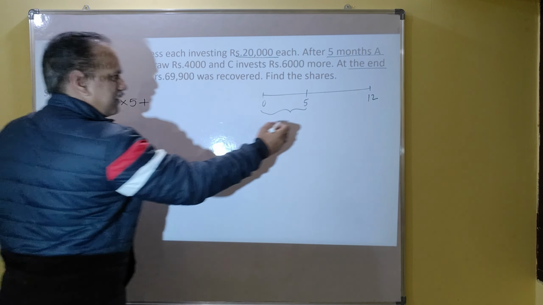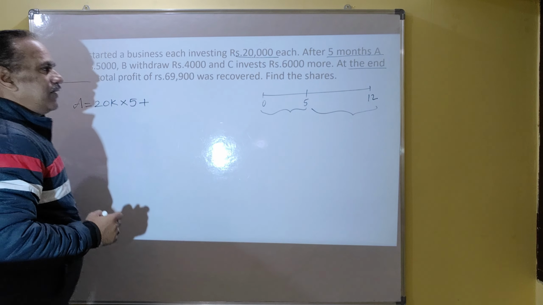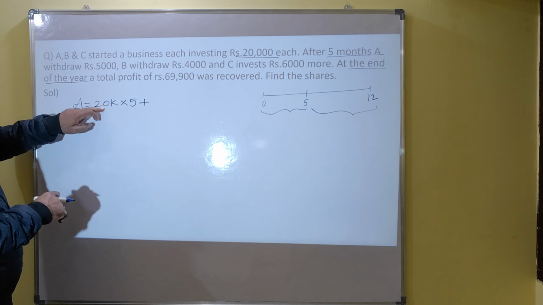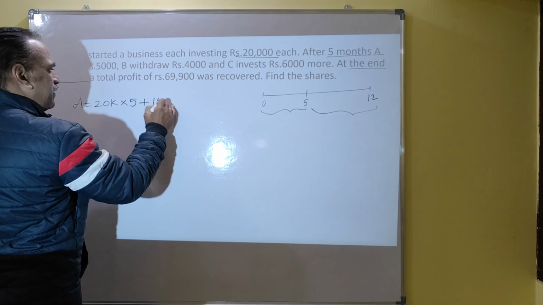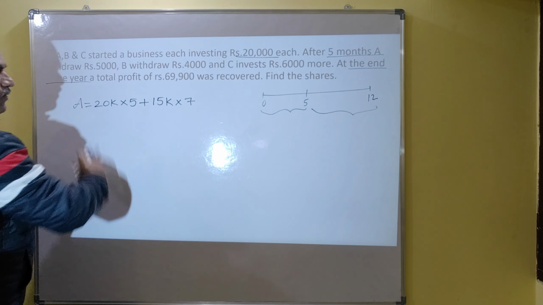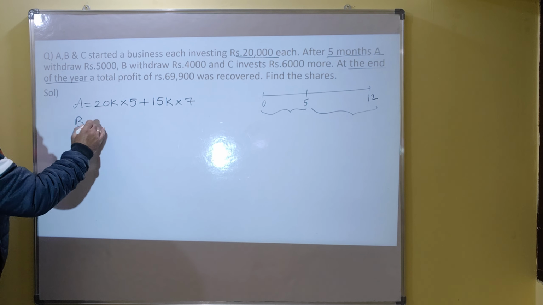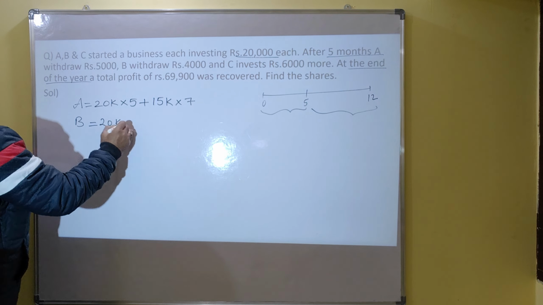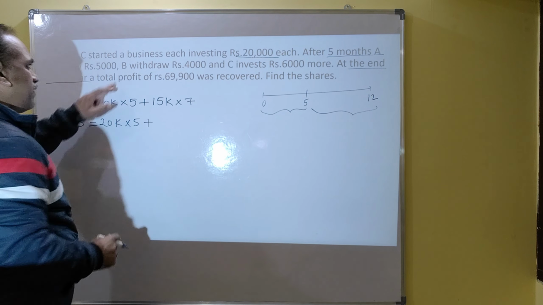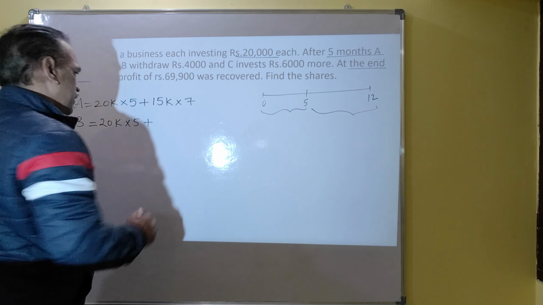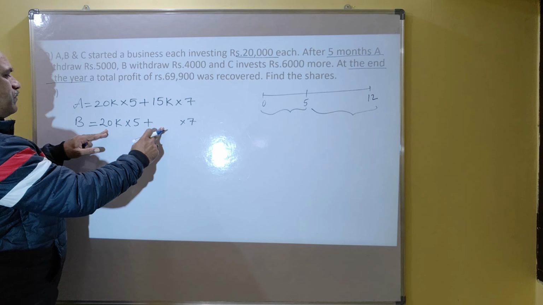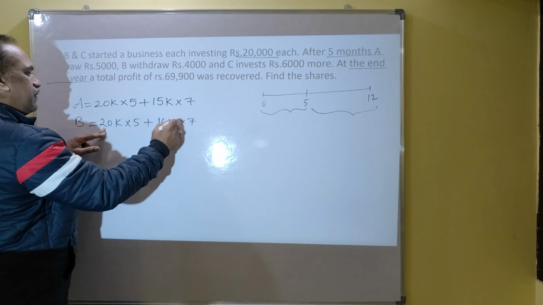After 5 months, for the remaining 7 months, what is A's investment? He withdrew 5,000. So the remaining investment is 15,000 only. He stayed in the business for 7 months with a capital of 15,000 only. And what is B's investment? He also invested 20,000, stayed for 5 months. After 5 months, B withdrew 4,000. So for the remaining 7 months, B's capital was only 20 minus 4, 16,000.